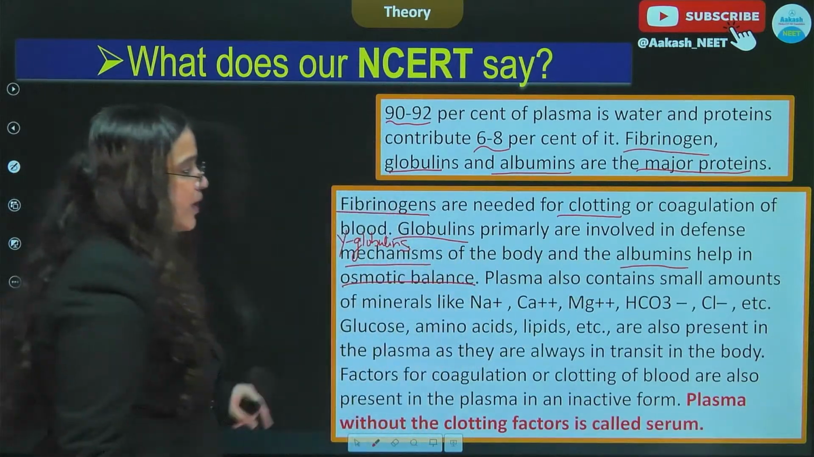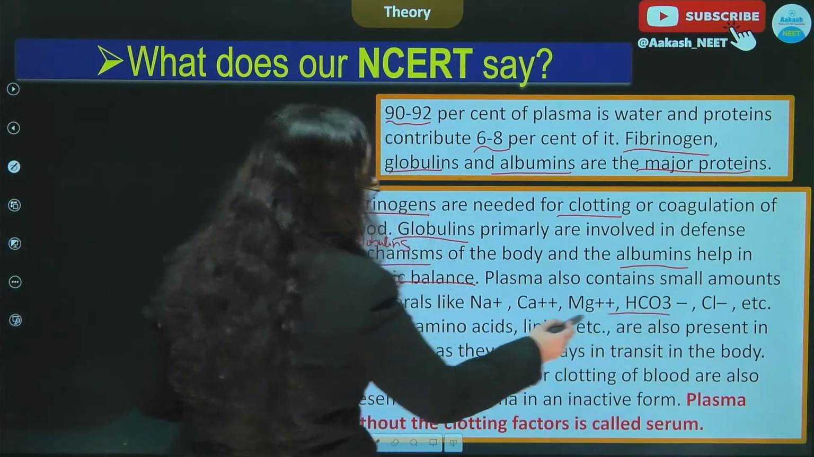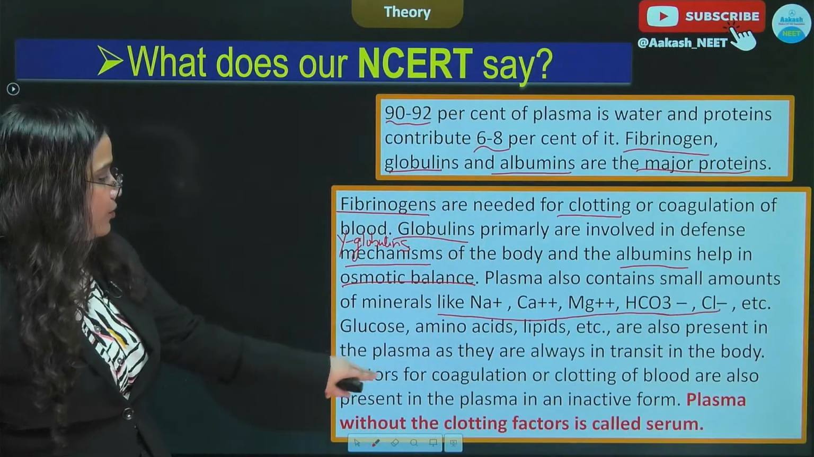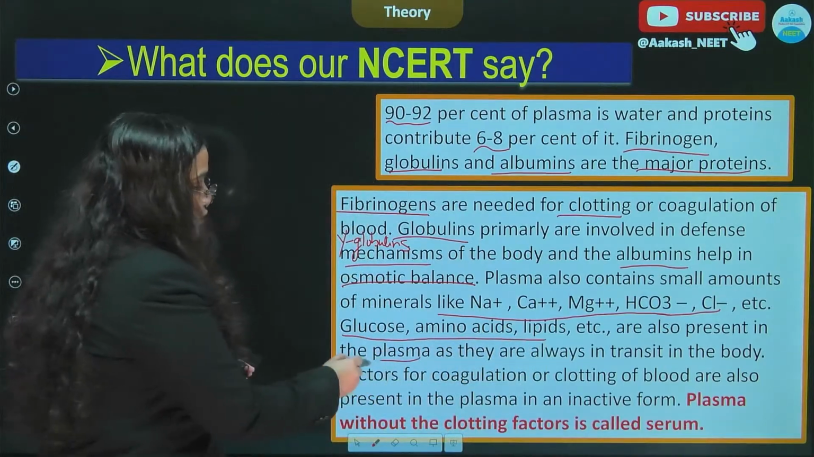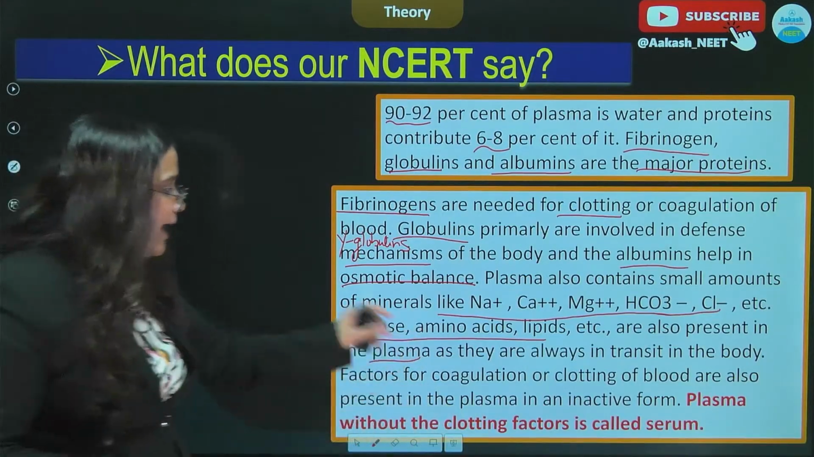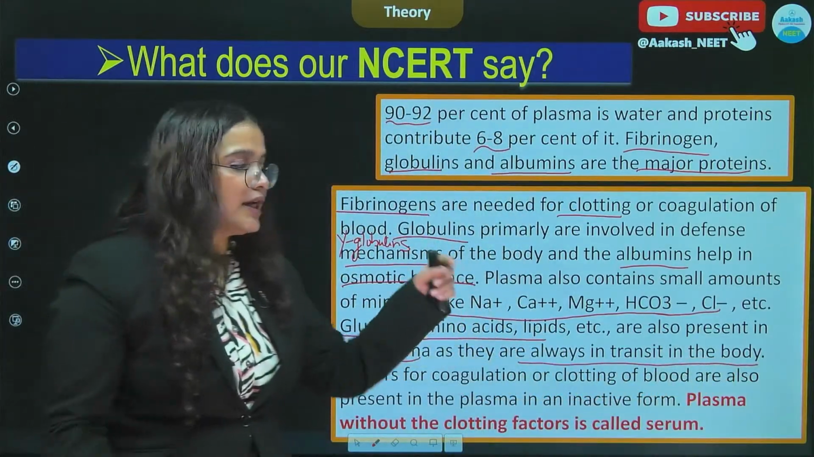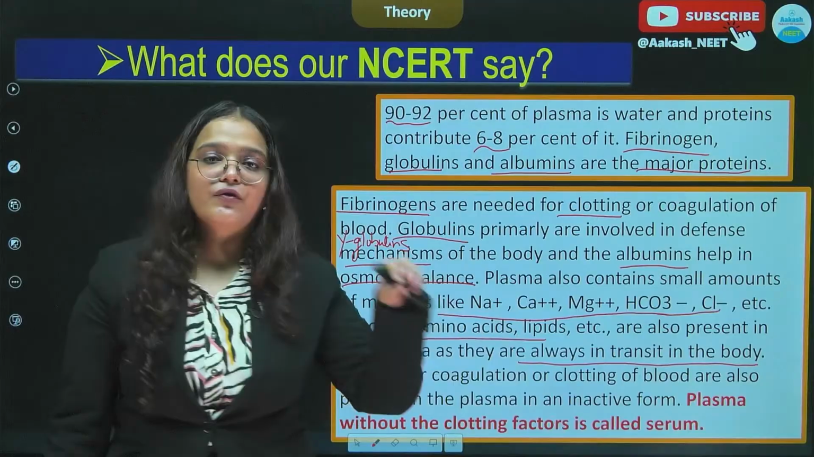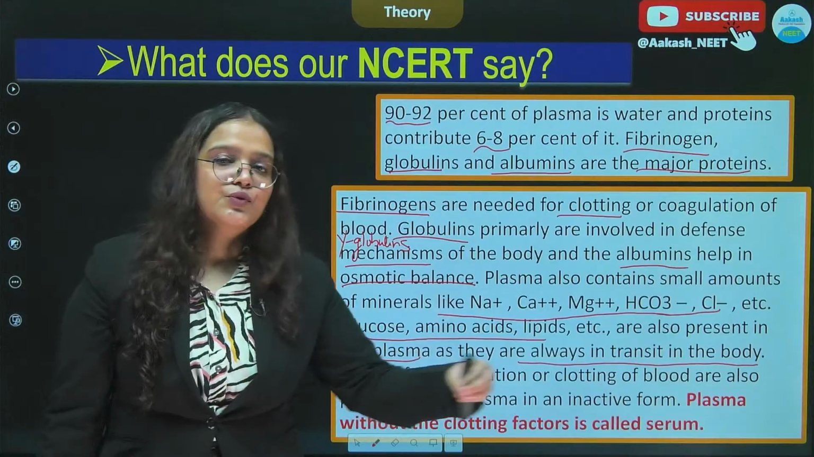osmotic balance. Plasma also contains small amounts of minerals like sodium, calcium, magnesium, bicarbonate and chloride. We saw this when we talked about the water component. Glucose, amino acids, lipids, etc. are also present in the plasma. So it is important that you remember that such nutrients are also present in the plasma, as they are always in transit in the body, which simply means that glucose, amino acids and lipids are needed in the body in many places. So they are always transported from one place to another, and that is why they keep circulating in the plasma, because from there it is easy to carry them.